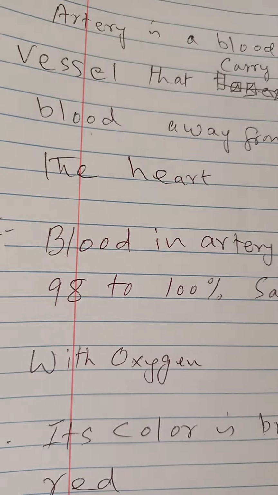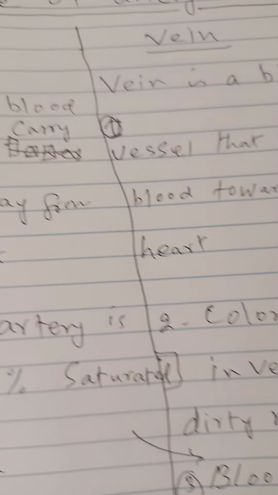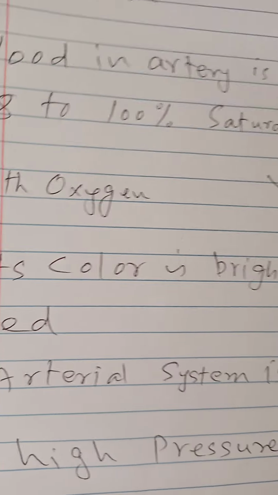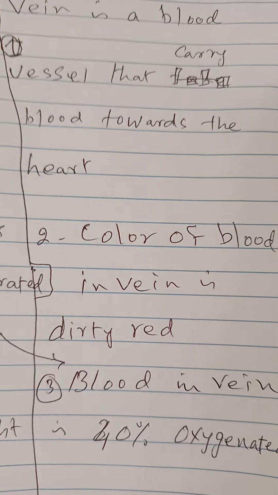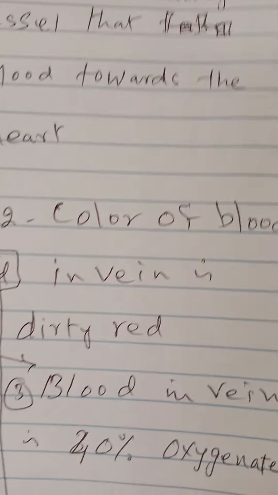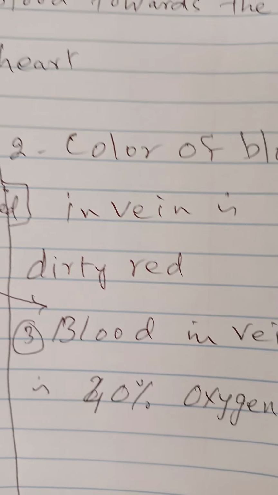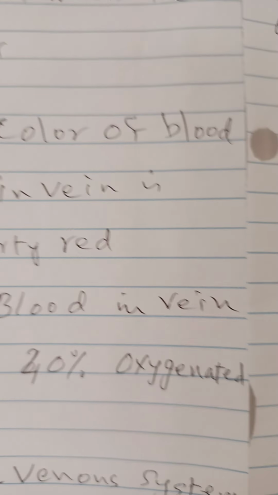The color of the blood in artery is bright red. The color is bright red because it is 100% oxygenated, while in vein it is dull red or dirty red, we can say, because this is 40% oxygenated now. 60% has been taken by the cells of the body.